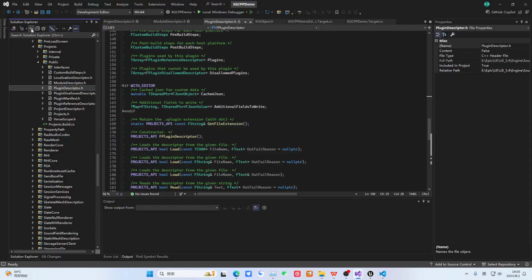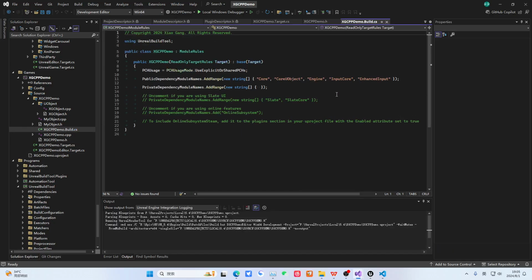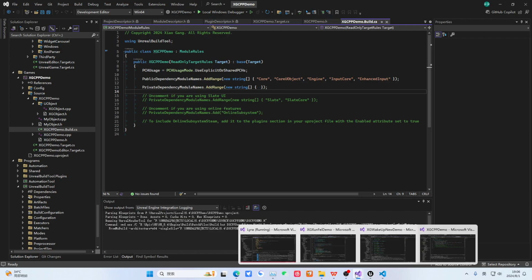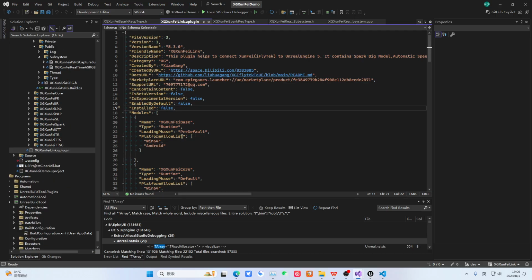Previously, we learned that after creating a new project, it usually looks like this. Look at this build.cs. It specifies its PCH here. We usually don't touch this. So when would we touch it? I'll explain in a moment. This was mentioned before, that is, this module. If you are a public dependency module, then when others depend on this, these modules will also be imported. Private means you depend on it, but if others use it, you don't care about it. That's the situation.